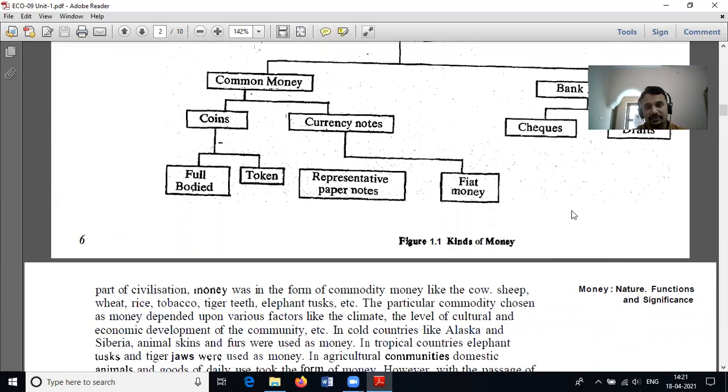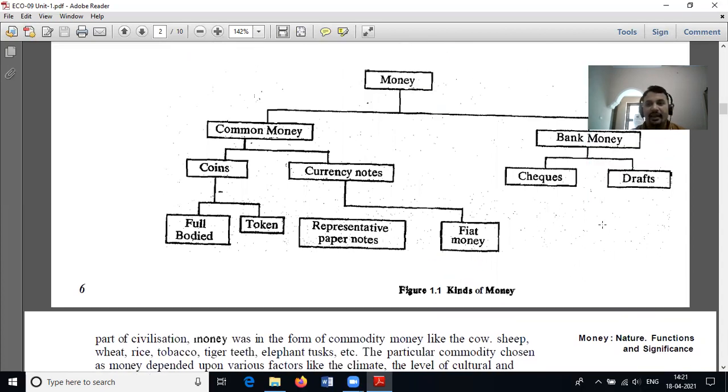Before issuing a check, we have to ensure a proper balance in our bank accounts. Otherwise, we cannot issue a check. If you do so, then your check will be dishonored and you will be prosecuted for such offenses. Another classification of bank money is the draft. We can issue a demand draft in favor of another person. So before issuing a draft, we have to keep a proper balance in our bank accounts. Otherwise, we cannot issue a bank draft or demand draft.